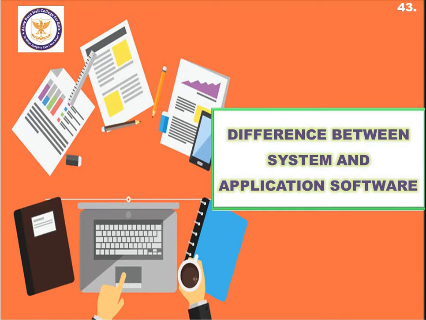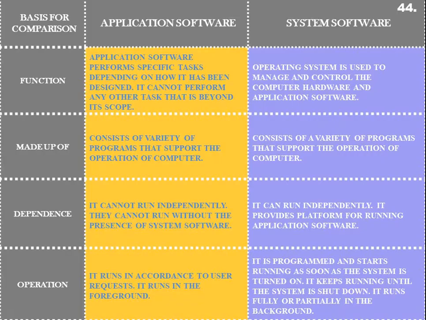Today we are going to do the topic of application software, but before that we will discuss some of the differences. An application software only performs specific tasks. It only performs those tasks for which it has been developed.